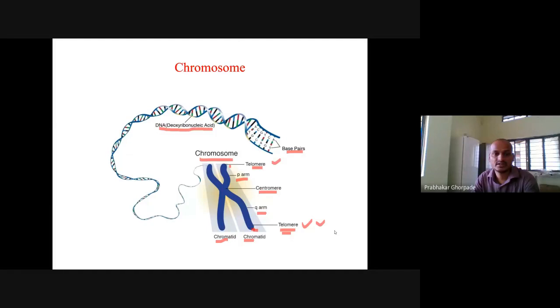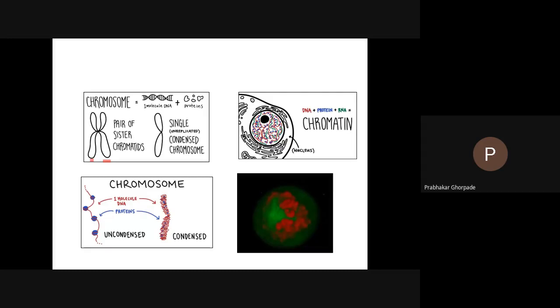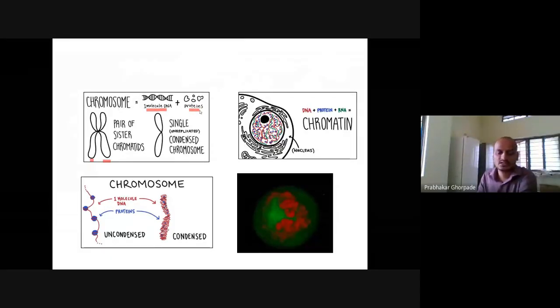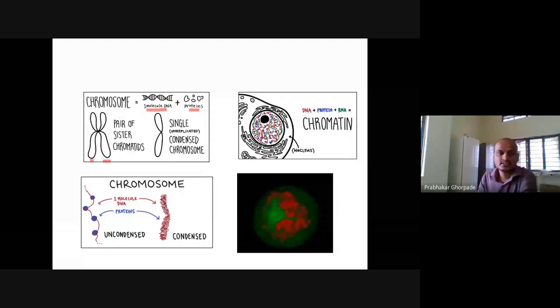So this is a pair of sister chromatids. This is one chromatid, two chromatids. The pair of sister chromatids make up the chromosome. Basically, a chromosome contains the molecule of the DNA and protein. Actually, around 50% of the chromosome is protein and 50% is the DNA molecule. So this is the structure of the chromosome.